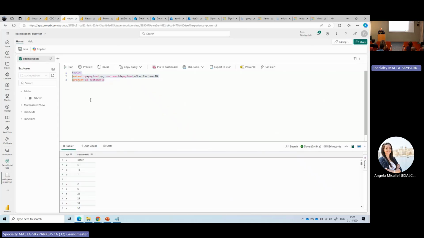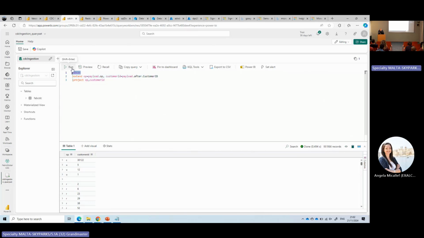Now, what's the destination of the CDC? The destination of the CDC is a custom database. Usually, in real-time ingestion, we receive the data in a custom database. A custom database is the best place to receive real-time data because of how fast it is. It's actually fast, so it's the best choice for receiving CDC information. I have a table, Fab CDC.